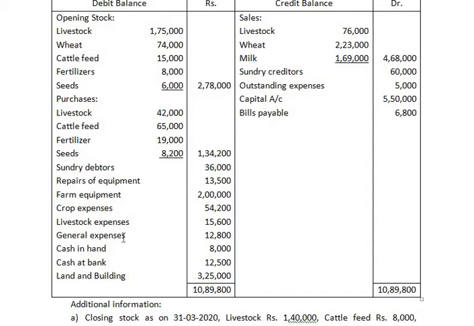General expenses has to be debited to the profit and loss account. Cash in hand, it is an asset. Cash at bank, it is an asset. Land and building, it is an asset. Sales has to be credited to the crop and livestock account. Sundry creditor, it is a liability. Outstanding expenses, it is a liability. Capital has to be recorded under the liability side of the balance sheet. Bills payable, it is a liability.